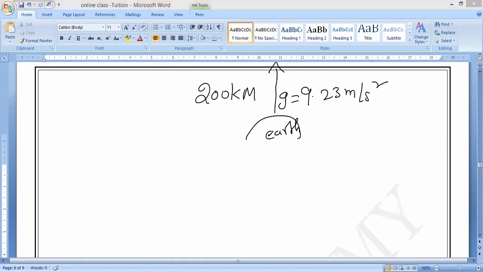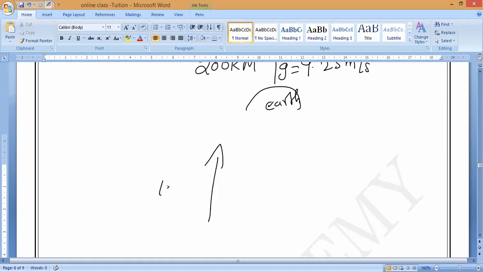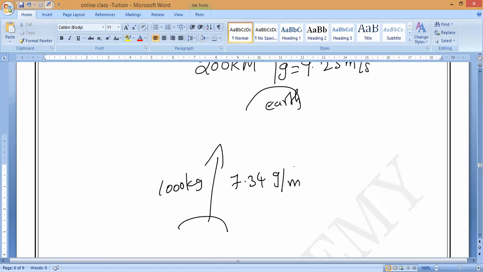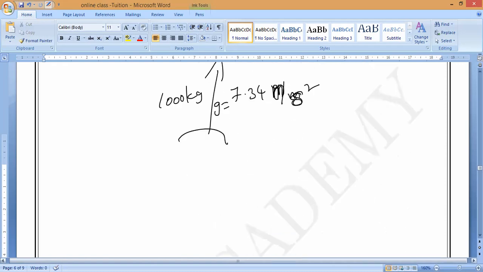Now 200 becomes 1000 kilometers. At an altitude of 1000 kilometers, if the body moves 1000 kilometers, the G value is equal to 7.34 meter per second square. Like that, you can answer.